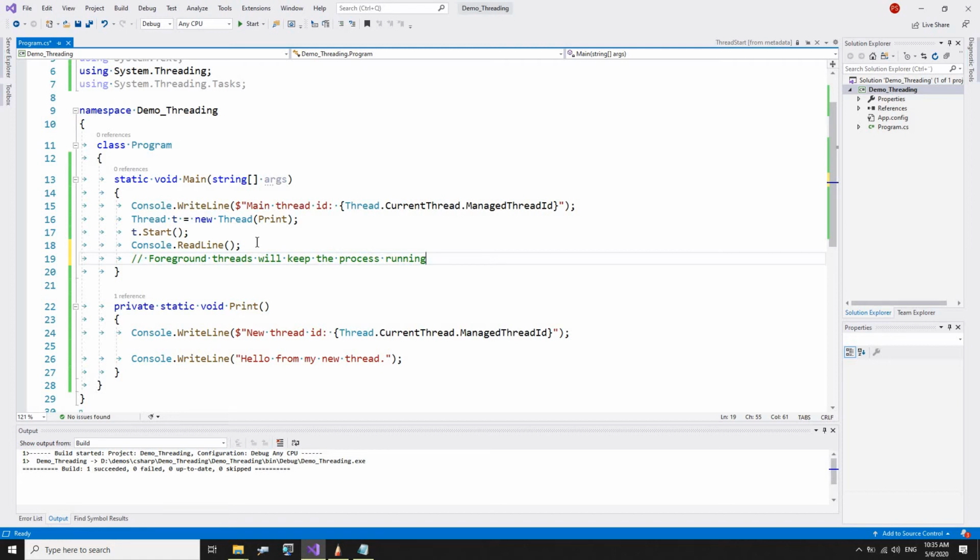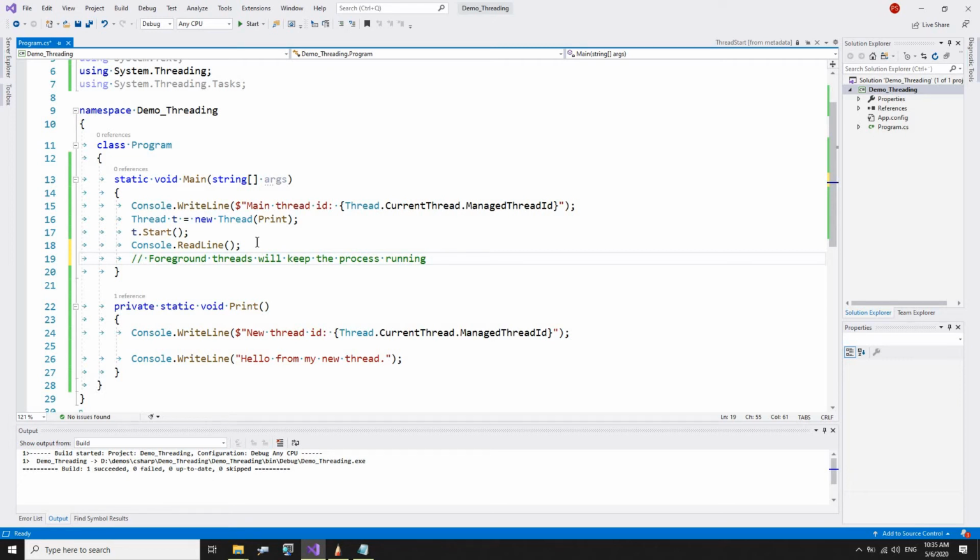But if you have a background thread, all the background threads will die when the main thread, or the main foreground thread, dies. So if the main thread completes, and you have a background thread which is maybe still running, it will be forced, or actually killed, and your process will exit, your process will be dead.